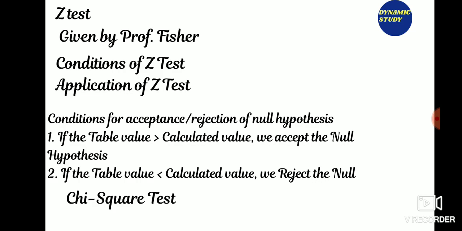Now, the conditions for the chi-square test: all the observations must be independent. All the events must be mutually exclusive. The data must be in the form of frequency. The frequency data must have a precise numerical value and must be organized into categories or groups. Observations are recorded and collected on a random basis.